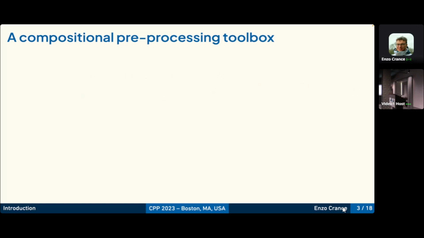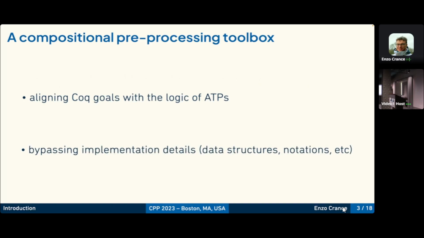So we have two categories of transformations that we might want to build. The first are the ones that go from the dependent type theory we have in proof assistants to first order logic. This requires going from higher order functions and dependent types to first order logic, which is in general well handled by ATPs. And the second category is the ones that try to make sure the versatility of the specification language in the proof assistant does not block automation.